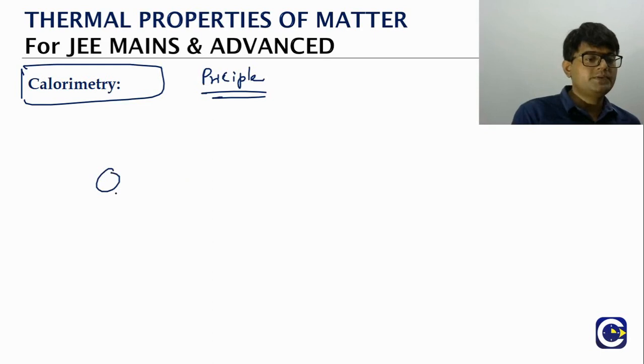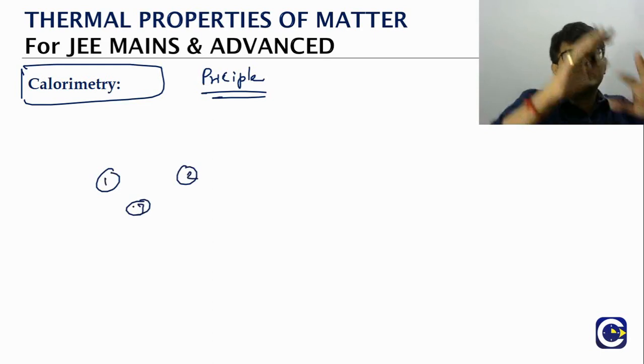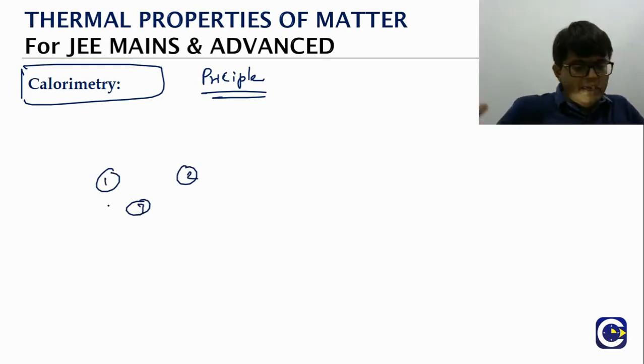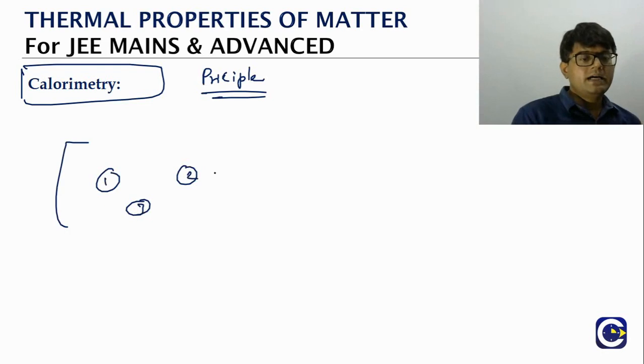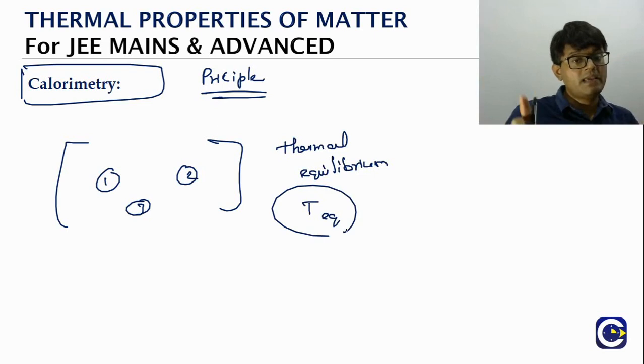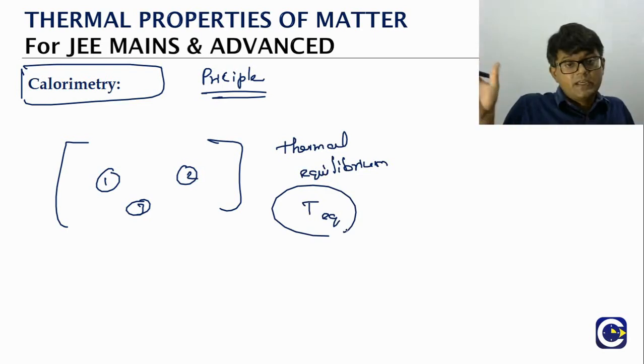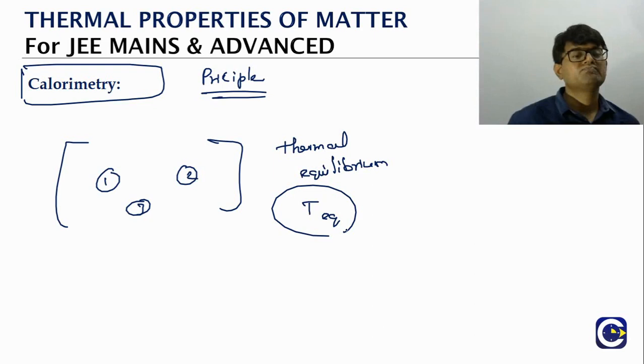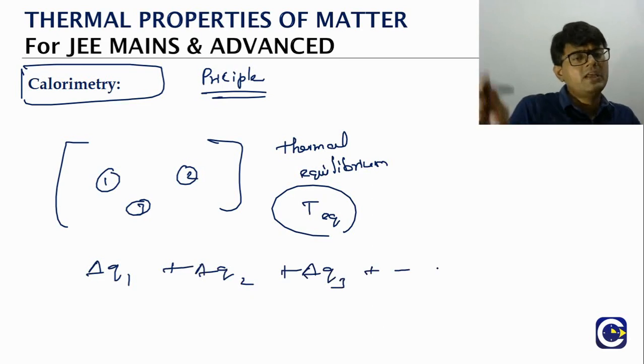So if you have object 1, object 2, object 3, like that we can have many objects. We make them come together and they reach thermal equilibrium, meaning they will keep transferring heat between them till there is thermal equilibrium. All of them are finally going to have the same common temperature. Initially they may have different temperatures, but finally they will have the same common temperature. Now the heat change for object 1 is delta Q1, for object 2 delta Q2, for object 3 delta Q3. Like that we can have many objects also.